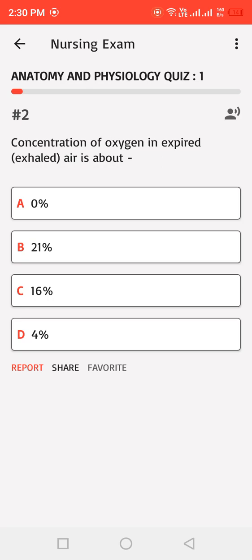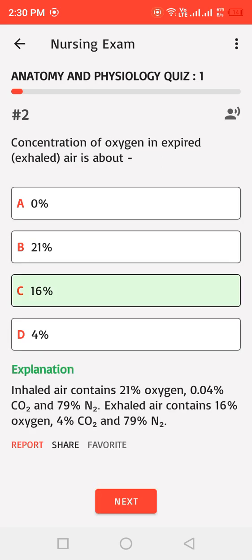Concentration of oxygen in expired, exhaled air is about: A. 0%, B. 21%, C. 16%, D. 4%. Correct answer: C. Inhaled air contains 21% oxygen, 0.04% CO2, and 79% N. Exhaled air contains 16% oxygen, 4% CO2, and 79% N.